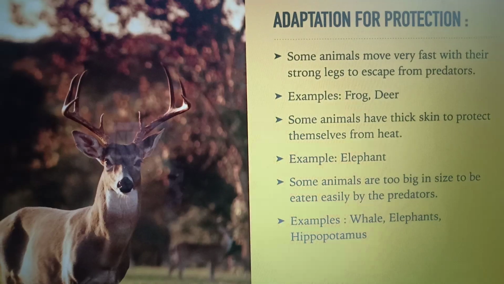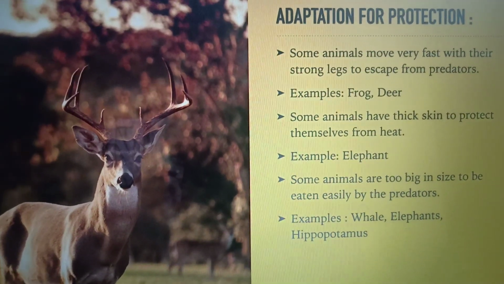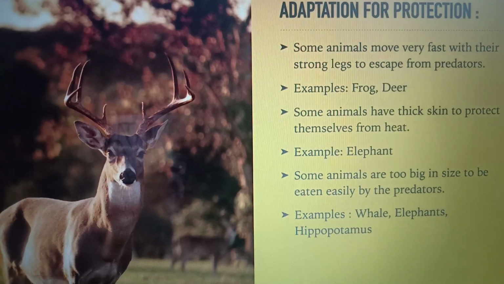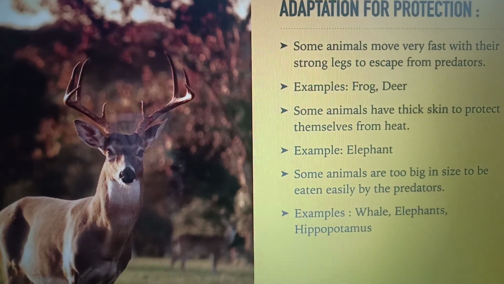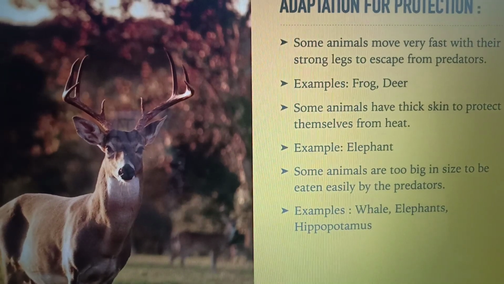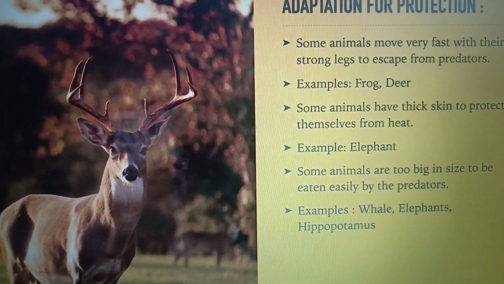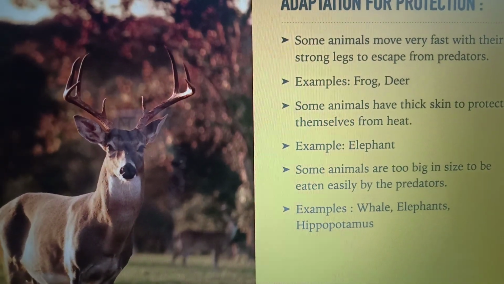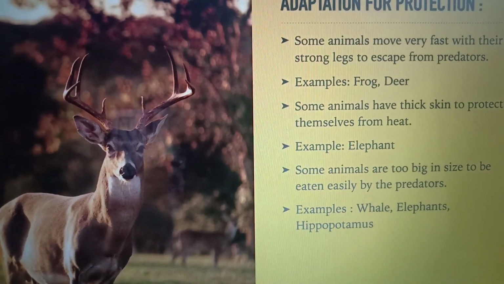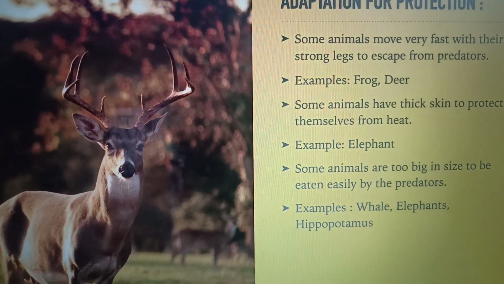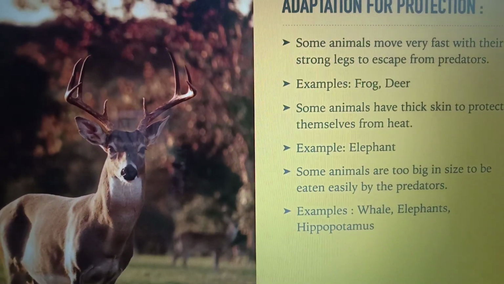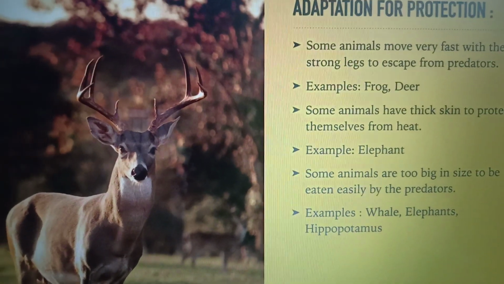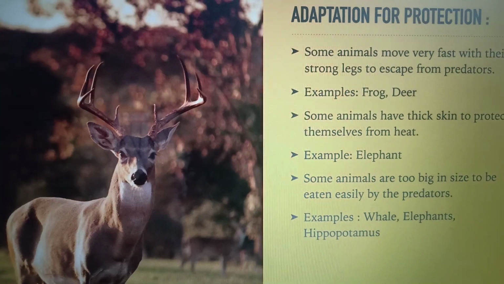Adaptation for protection. Some animals move very fast with their strong legs to escape from predators. Examples of such animals are frog and deer. Some animals have thick skin to protect themselves from heat. Example, elephant. Some animals are too big in size to be eaten easily by the predators. Examples are whale, elephants, and hippopotamus.